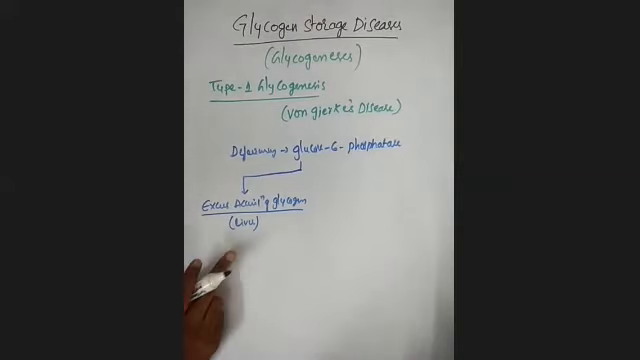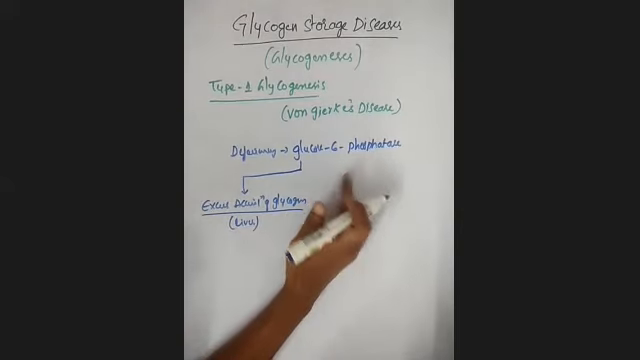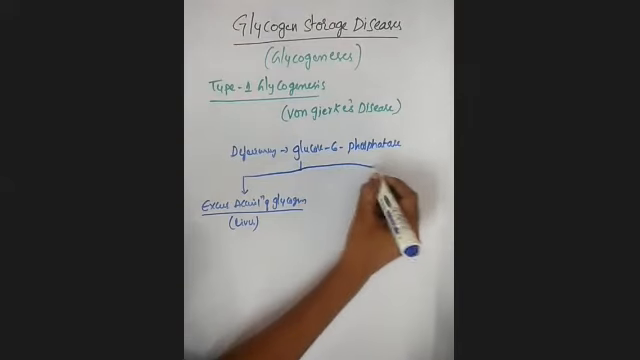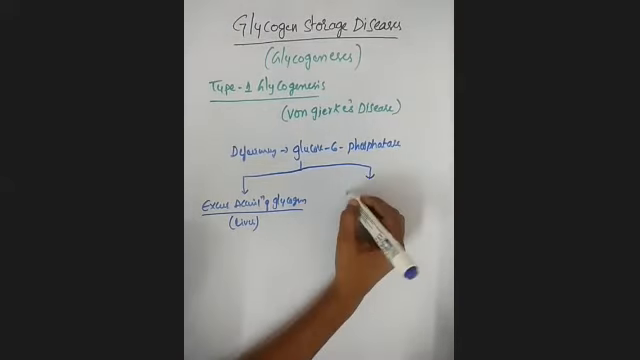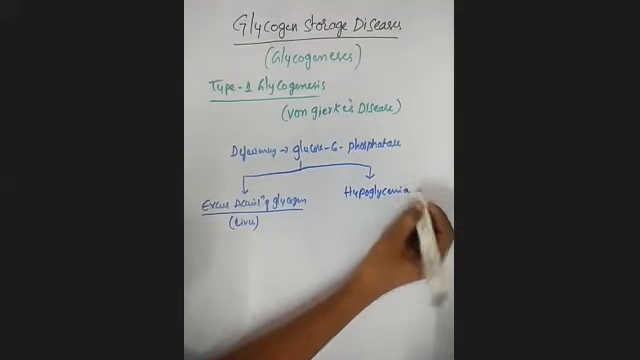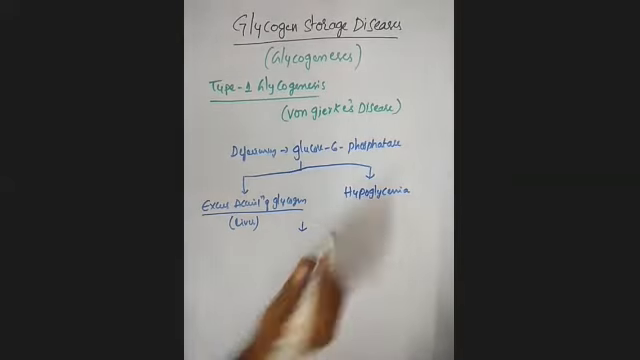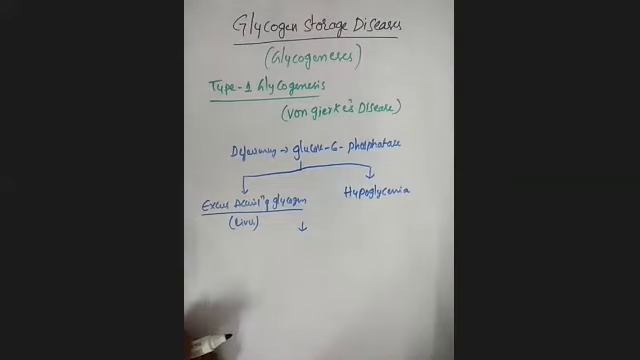Then what happens? I told you this enzyme is useful for the breakdown of glycogen, but there is a lack. Then you also observe hypoglycemia. Hypoglycemia means there is less production of glucose because of lack of glucose 6 phosphatase. Why? Because hypoglycemia means decreased formation of glucose from glycogen.